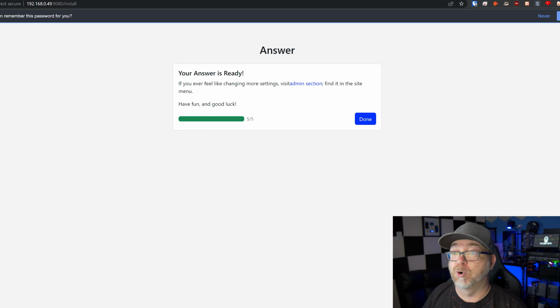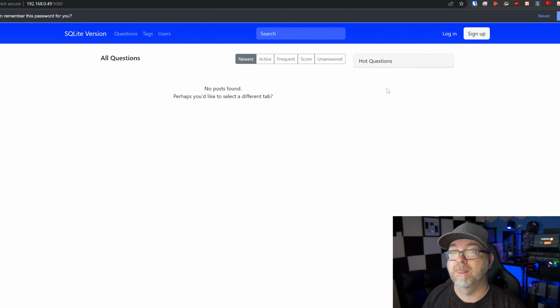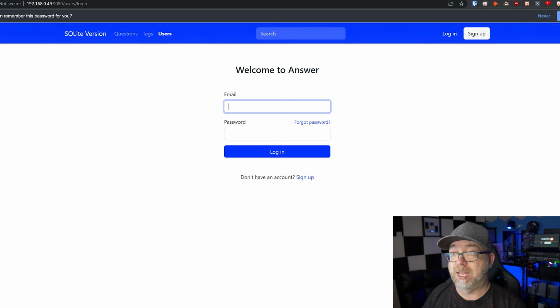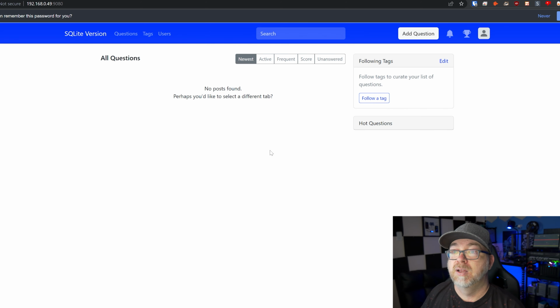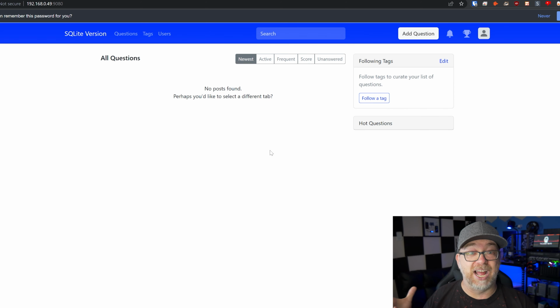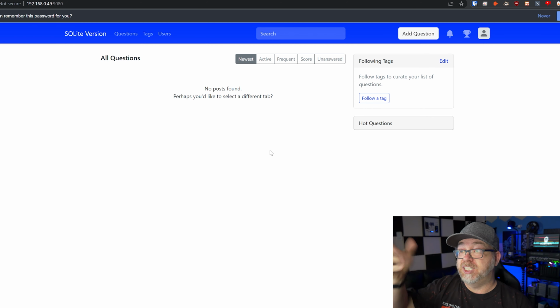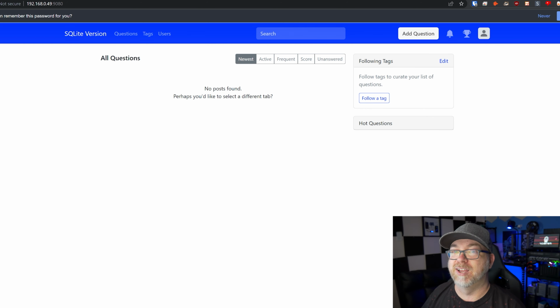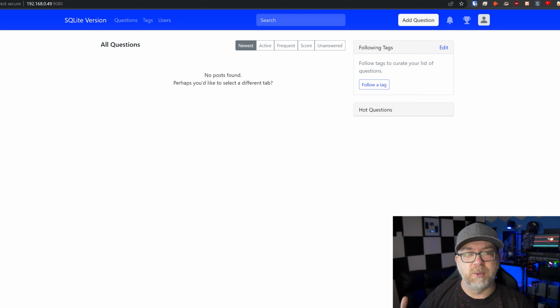If you ever feel like changing more settings, you can go to the admin section and you can find it in the site menu. Click done. Then we can log in with our email address. And there we go. Now we're logged in just that quickly and easily. And again, this is the SQLite version, like we can see right there that I put in the title, just so we could kind of compare and contrast the two. Not because there's any difference, but just so we can make sure that we're looking at the right things when we're looking at different things here.